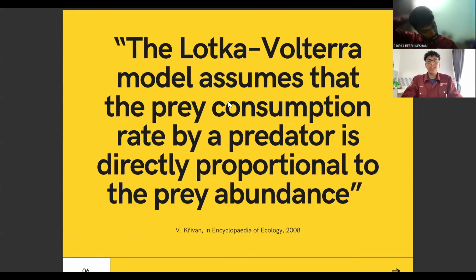The Lotka-Volterra model assumes that the prey consumption rate by a predator is directly proportional to prey abundance. This means that for a predator to eat, its food source is only limited to the amount of prey in the environment. This can be imagined as a fox and a rabbit. The rabbits are born, and their death causes are predation or inherent causes, and the foxes are born where the high predation rate positively affects their birth. So this shows us that they can both be justified in terms of each other. In one word, the quantity of foxes has a negative effect on the rabbits, and the quantity of rabbits has a positive effect on the quantity of foxes.